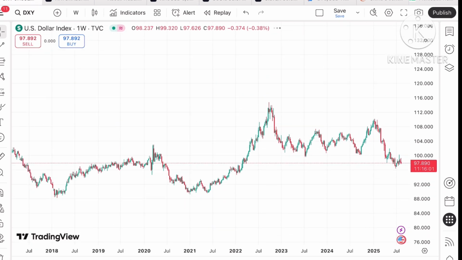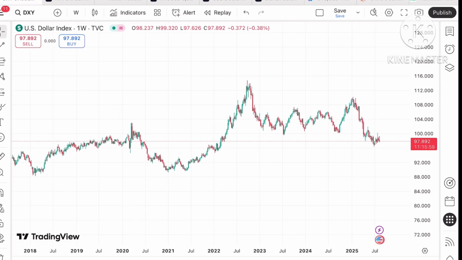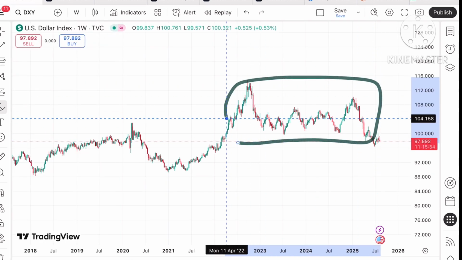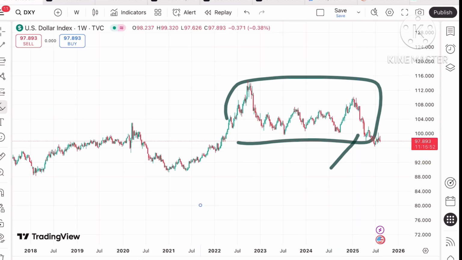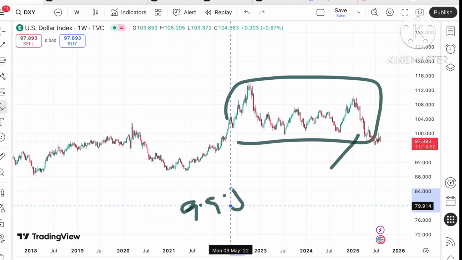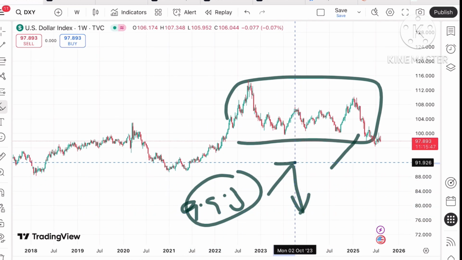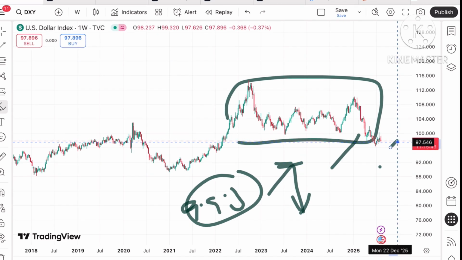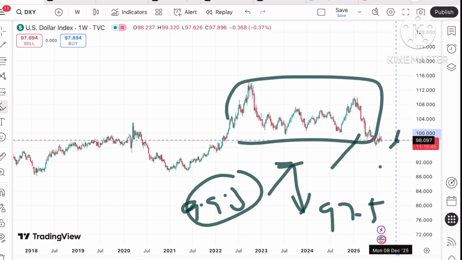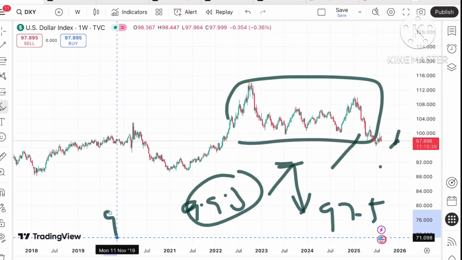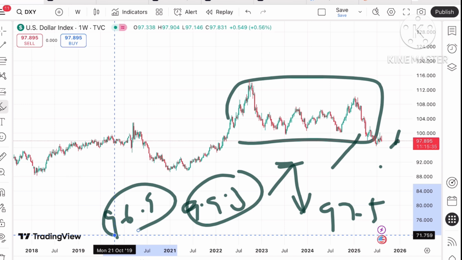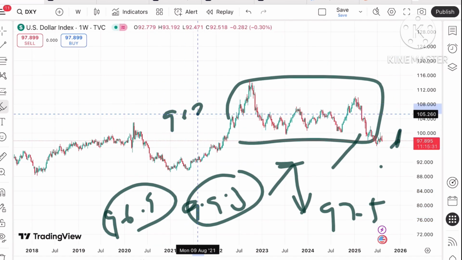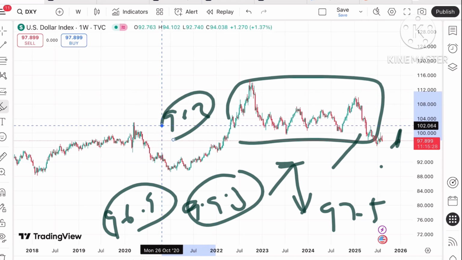If you look at this particular trend, a clear U pattern is forming, and this is the zone where the price has moved for so long. A level of around 99.3 is a strong resistance, so we can see a bounce back from this level. If the price starts falling below this level, it can move towards 97.5, and if the price falls below that level, a chance of touching 96.9 can be seen. If that doesn't sustain, a further downfall can be seen towards 96.3, and then further downfall.